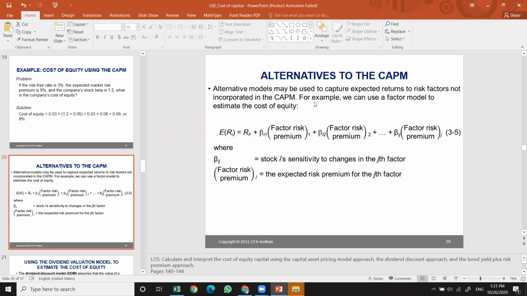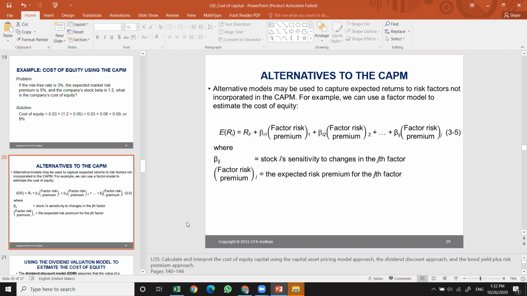Alternatives to the CAPM. Alternative models may be used to capture the expected return to a risk factor that is not incorporated in the CAPM. For example, we can use a factor model to estimate the cost of equity. Beta is the stock's sensitivity to changes. It represents the volatility of the company's stock and the expected risk premium. Basically this approach is done through regression analysis, which you will not be responsible for. It's just for your information that there are alternatives.